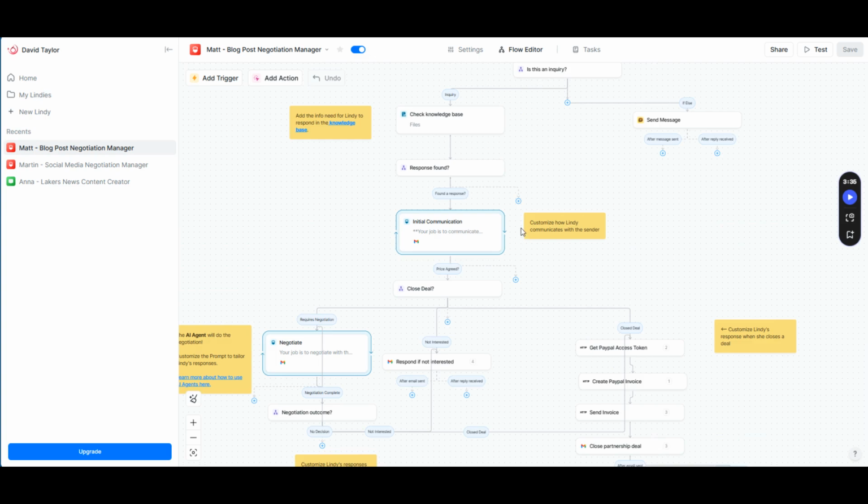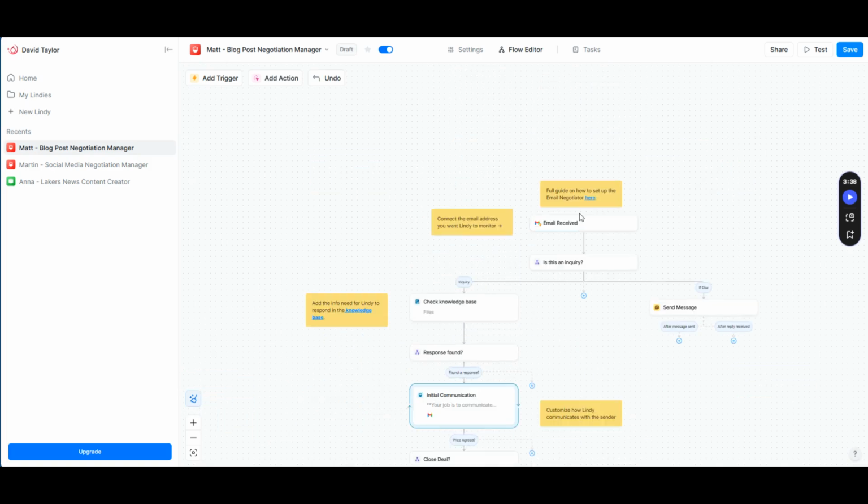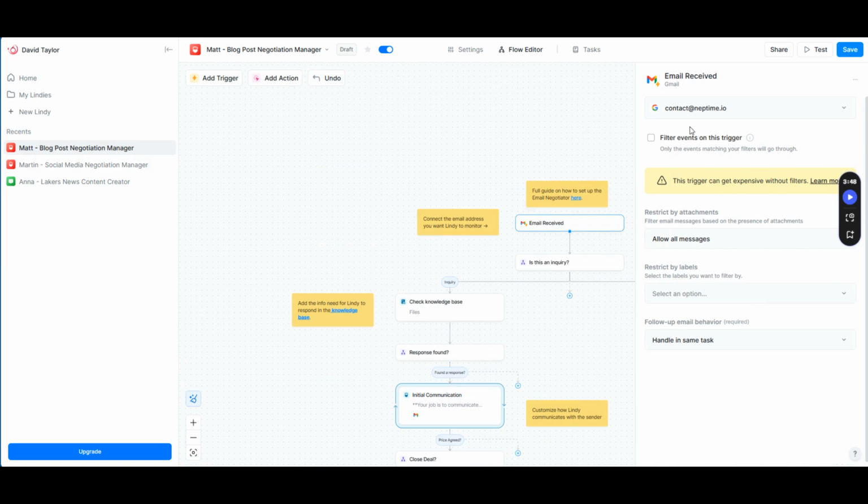It's really, really cool. So essentially, as you can see, this is a workflow right here. And it's an email negotiation workflow. And I didn't even know that this was possible until I started using Lindy. So essentially what this is, as you can see right here, this triggers when you get an email. So if you get an email from Google, you can set that up right here. If you click on here, you can change the email. You got to connect your Google account.